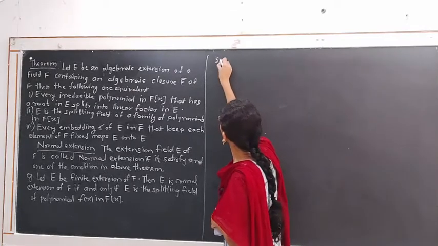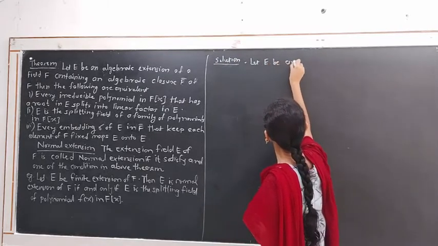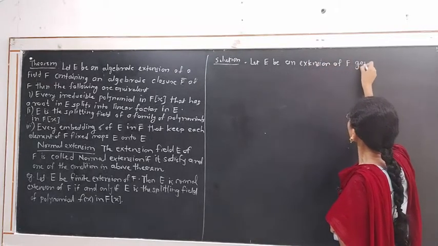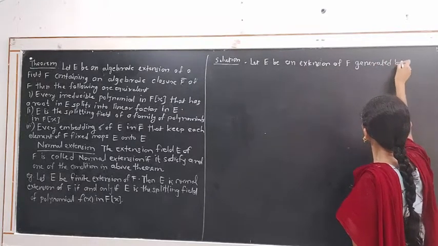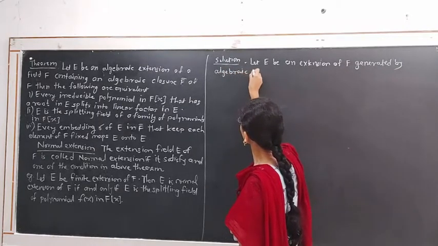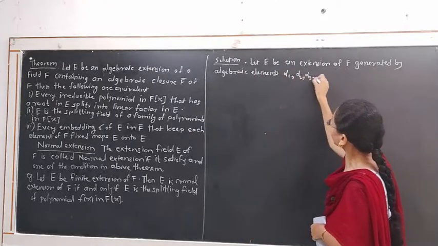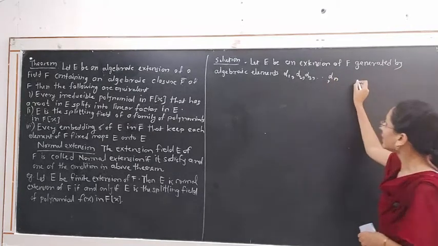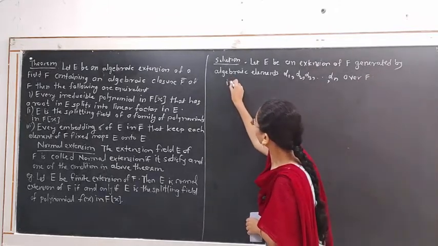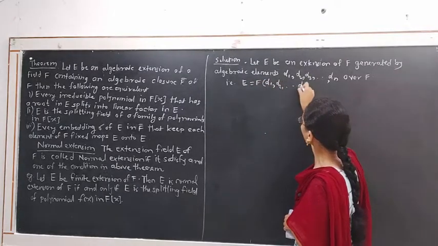Let E be an extension of F generated by algebraic elements alpha 1, alpha 2, alpha 3 and up to alpha n over F. That is, E is equal to F adjoined alpha 1, alpha 2 up to alpha n.